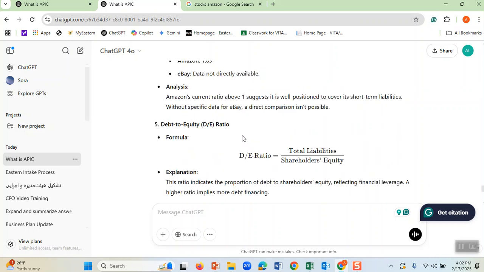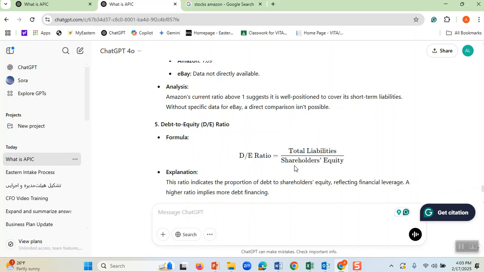Now, the debt to equity ratio. This is an important one also. The higher this number, the worse it is. As a student, you want the debt to equity ratio to be as low as possible. Let me tell you what it means.